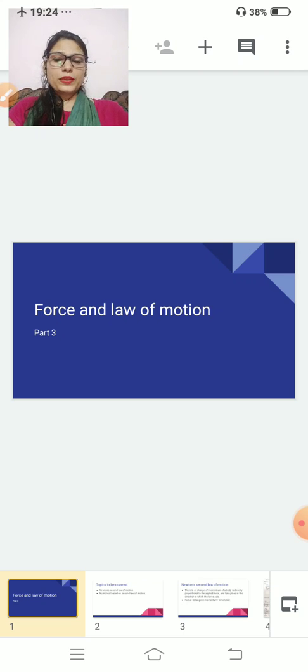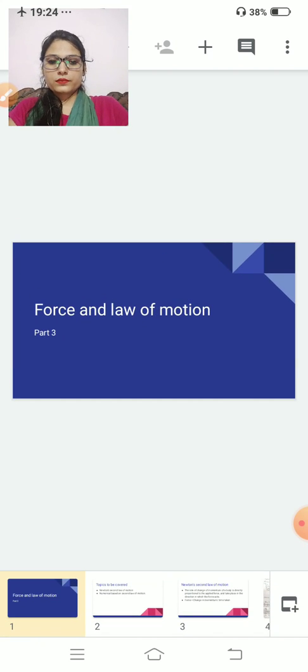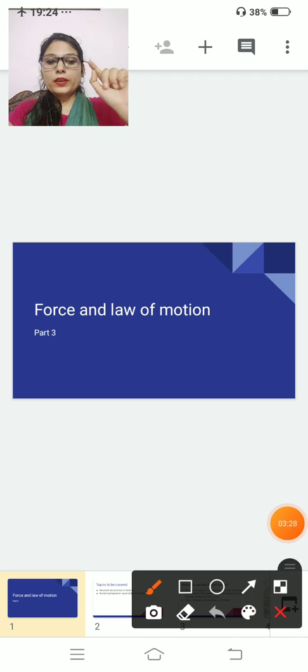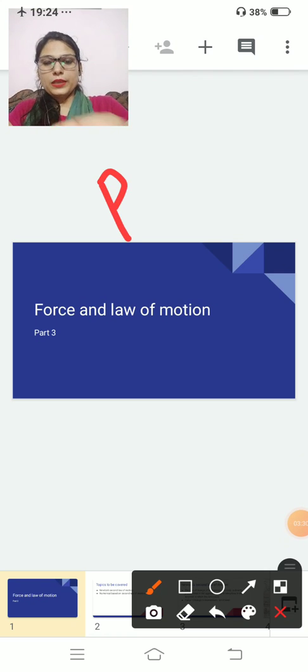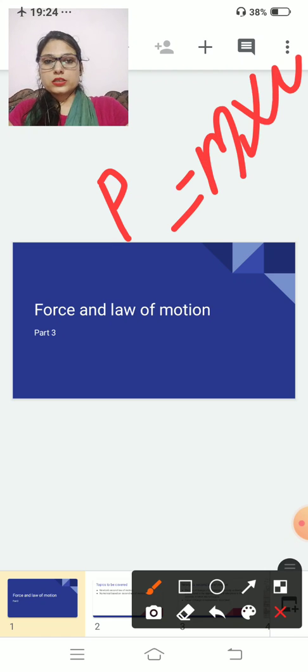Now the next topic is momentum. The second law of motion is based on momentum. So what is momentum? Momentum is indicated by small p, and momentum is the product of mass and velocity.